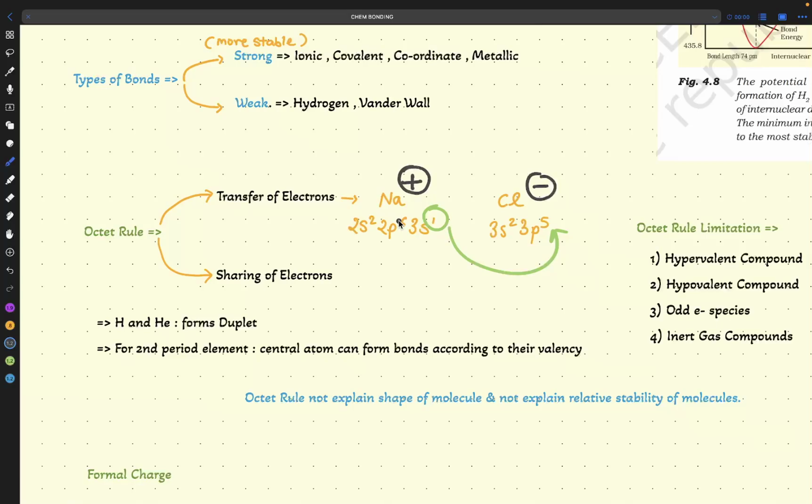So 2s2 2p6 will be the electronic configuration of Na plus. What will be the electronic configuration of Na? 2s2 2p6 3s1, because I am talking about Na, not Na plus. And if I am talking about Cl minus, then it will be 3s2 3p6. Again, this is very important. Now, what is the next point? We have sharing of electrons. We understood transfer of electrons. Now in sharing of electrons, it is like sharing a lunch box.